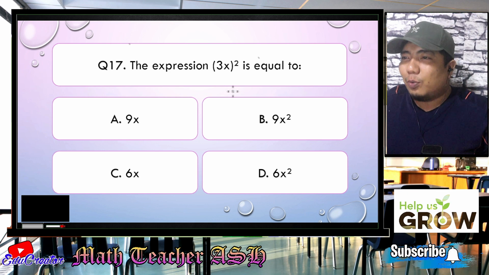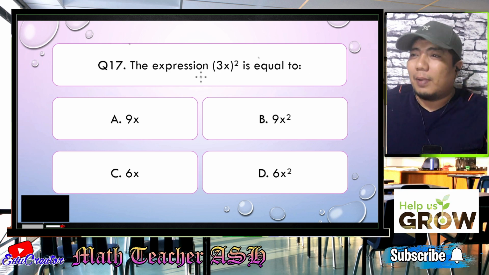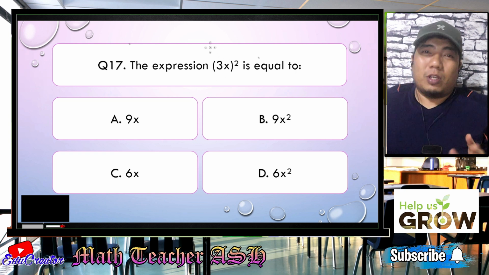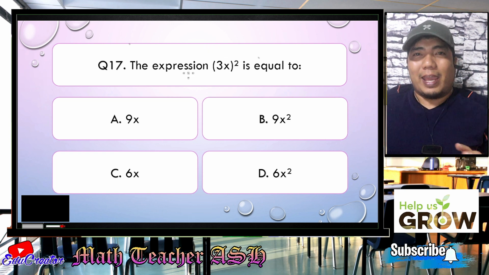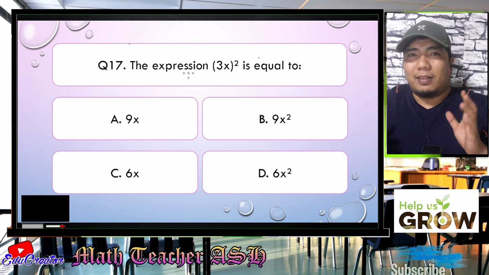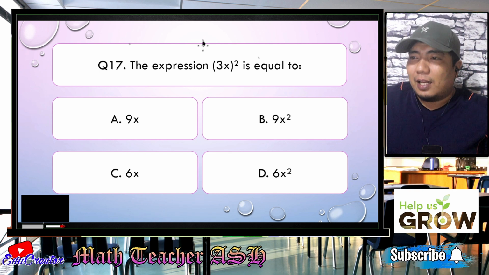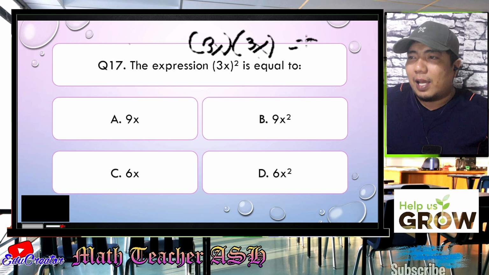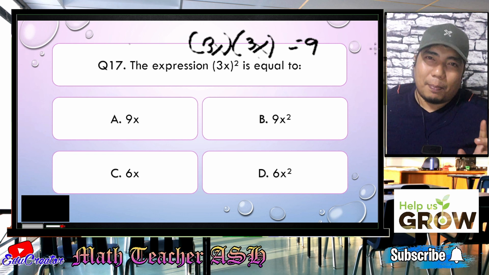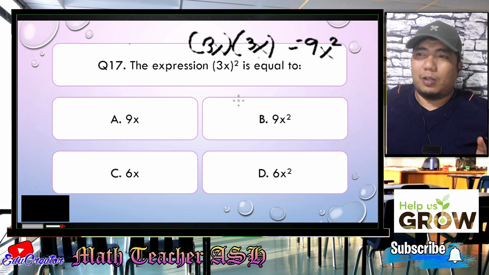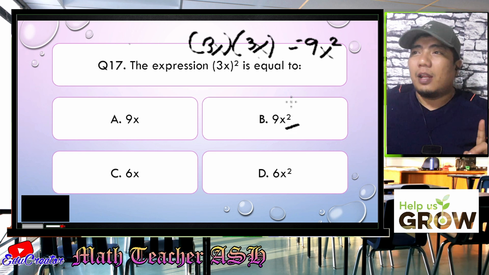Alright, my dear math learners, let me show you how to solve this one in 2 ways. So, how do we do this one? If we have a problem like this, what we need to do is just multiply it by itself. We can apply the expansion. So the quantity 3x to the power of 2 means you just multiply 3x by itself. So that is 3x times 3x. So 3 times 3 is 9. x times x, applying the product rule, will be x squared. So we already have the correct answer. Now, what is the other way?